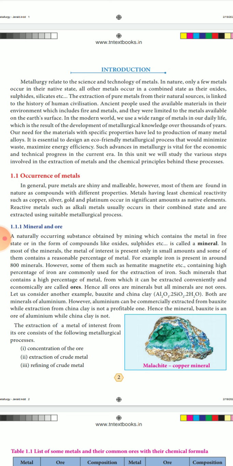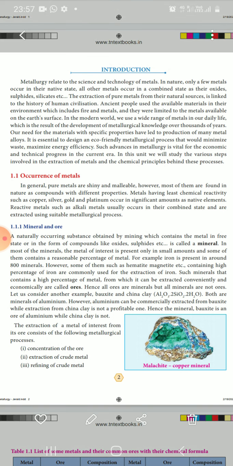But other metals occur in combined states: oxides, sulfides, silicates, all combined together. Such metals we can purify, that means extraction of pure metals from their natural sources. Natural sources means the earth's crust. This is linked to the history of human civilization.